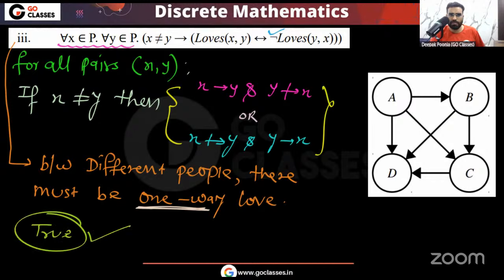This statement is true. I hope you understood. Here I can say that between every two different people, there must be a one way love. Yes, this statement is actually true. I hope you understood. So far we have seen three statements.